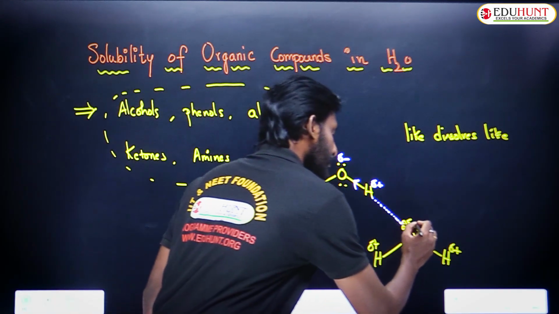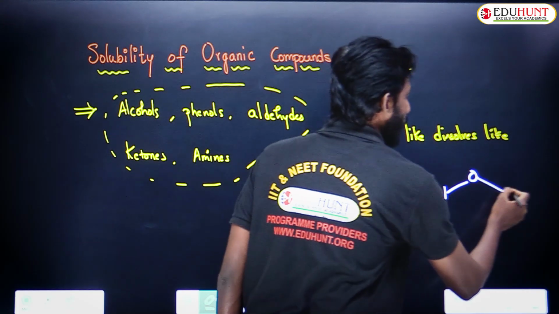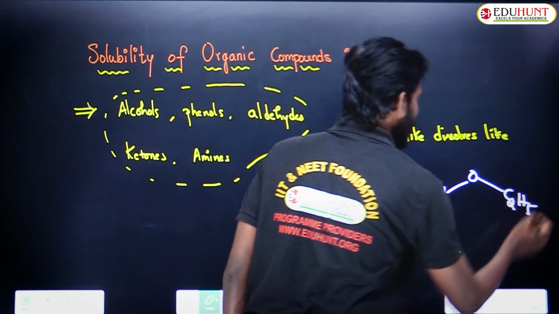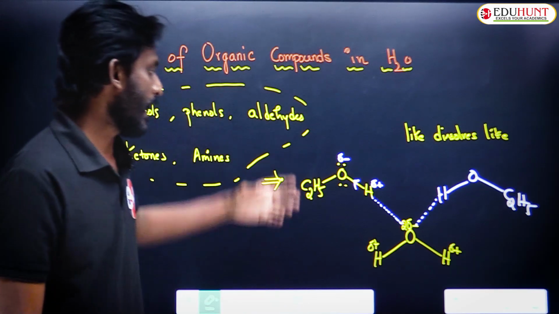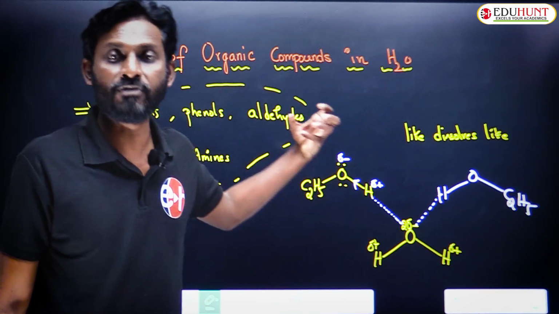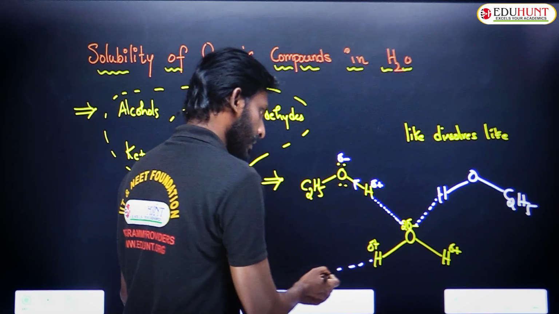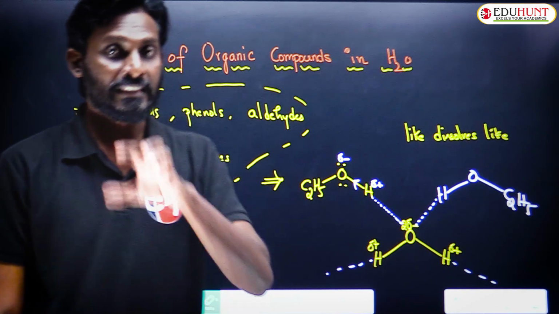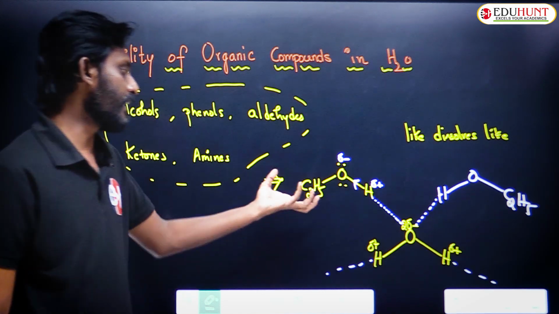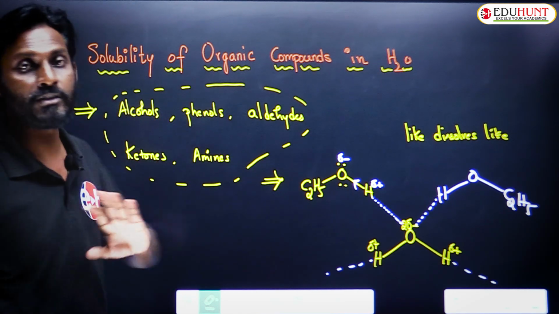Like this, it can form another hydrogen bond with another alcohol. So this is the approximate way of representing how an alcohol forms hydrogen bonds with water molecules. So this is the reason that instead of being organic molecules, these compounds are dissolved in water.